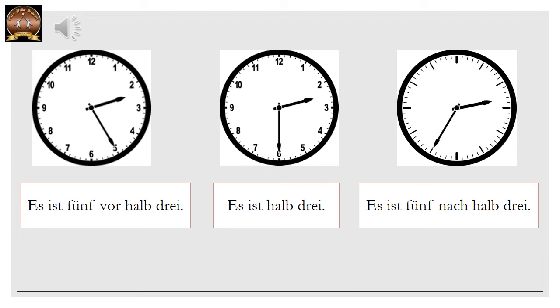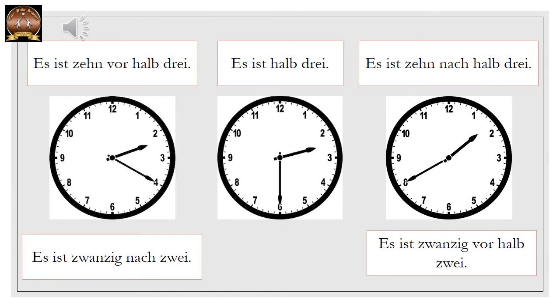Okay, es ist halb 3. 5 minutes before that, es ist 5 vor halb 3. And 5 minutes after that, 5 nach halb 3. Okay? Similarly now, if it is 2:30, we know es ist halb 3. But if there are 10 minutes before 2:30, we say es ist 10 vor halb 3. And if 10 minutes have passed 2:30, we say es ist 10 nach halb 3.